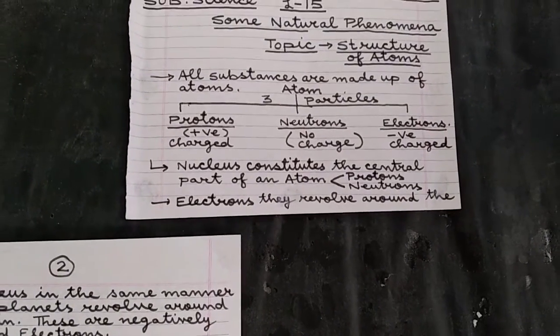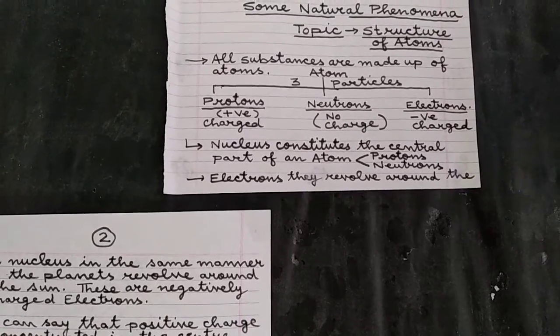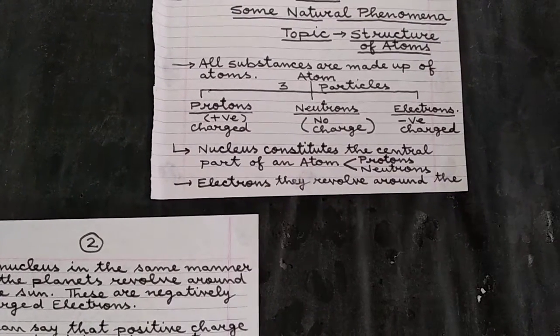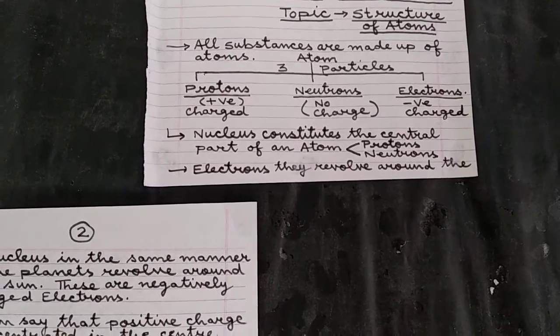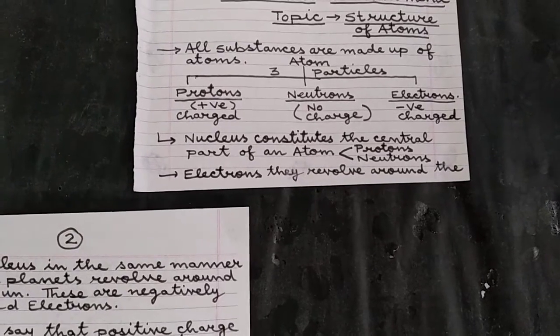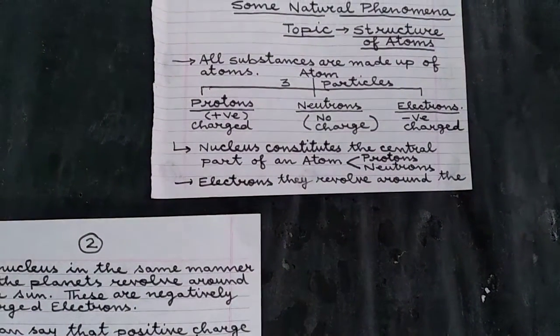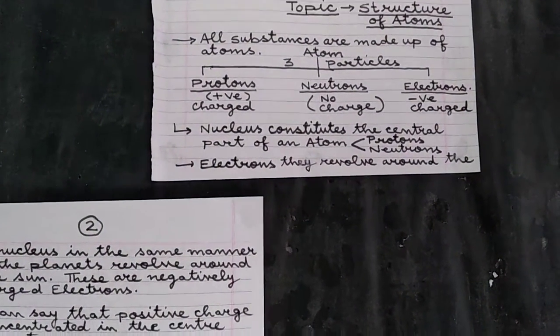After this, the atom consists of a nucleus. In the center of the atom there is one nucleus, and this nucleus constitutes the central part of the atom, and it is made up of two fundamental particles, that is the protons and the neutrons.